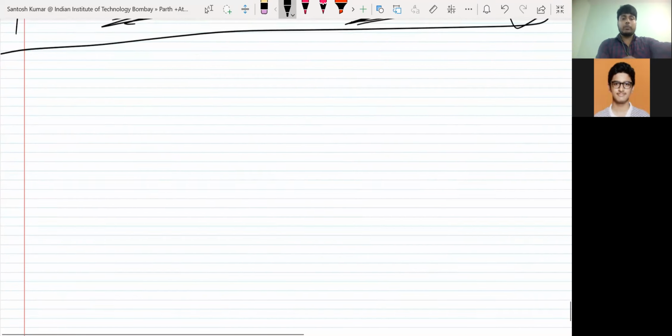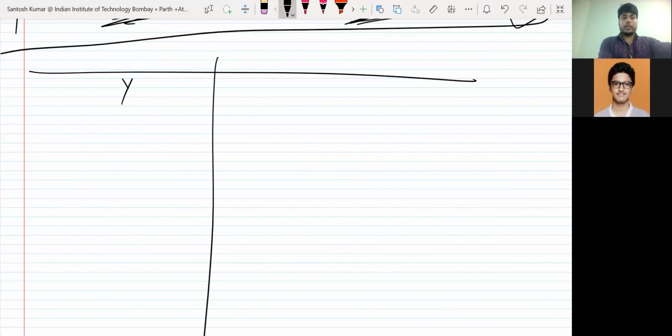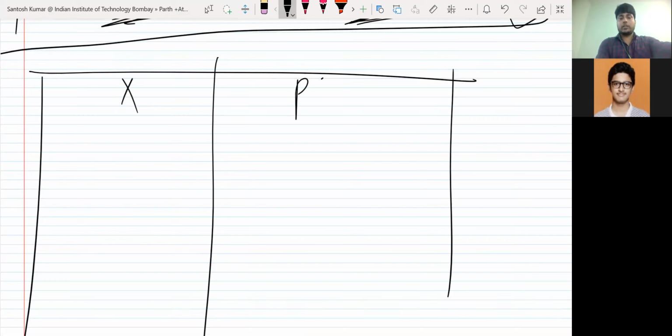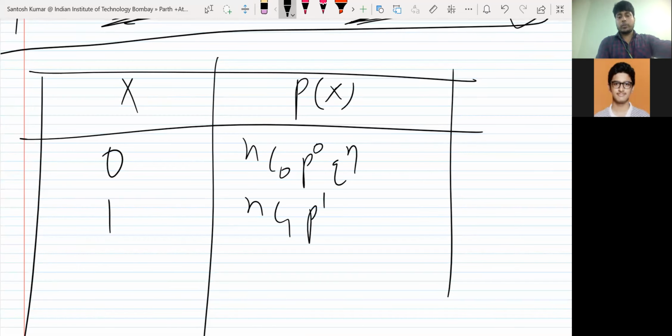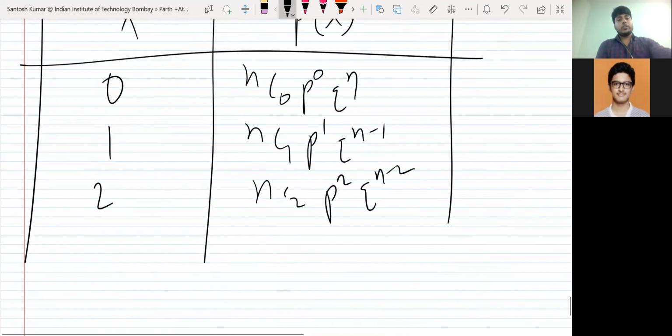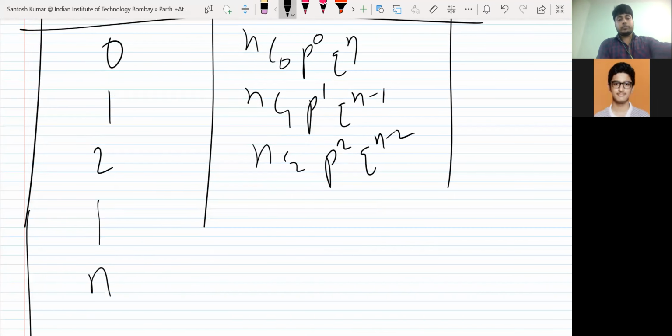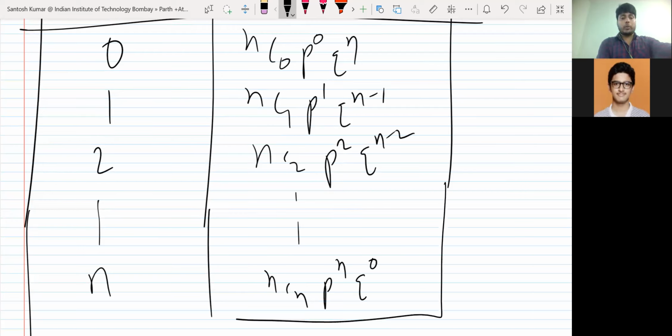You can make the table also. I can take X and P(x) like in the binomial. So simply, 0, nC0 p raised to power 0 q raised to power n minus 0. 1, nC1 p raised to power 1 q raised to power n minus 1. 2, nC2 p raised to power 2 q raised to power n minus 2, like this. So this is the distribution. And for n, nCn p raised to power n q raised to power n minus n, that will be q to the power 0, which is 1. So this is the probability distribution.